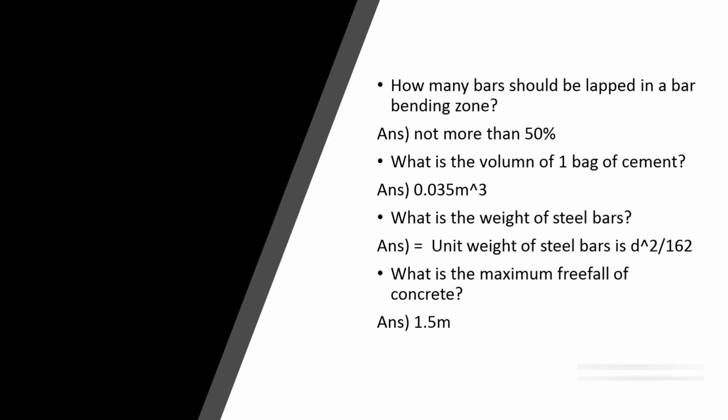What is the weight of steel bars? Well, the formula to find out the weight of steel bars is d squared divided by 162, which would give us the unit weight for every running meter. What is the maximum free fall of concrete? It's 1.5 meters. So these were 50 civil engineering points and concepts which every engineer must be familiar with.